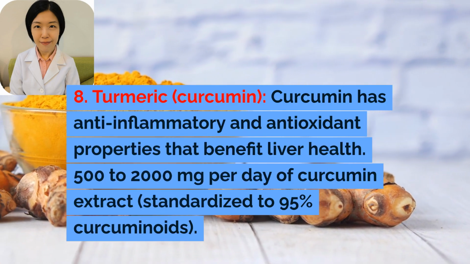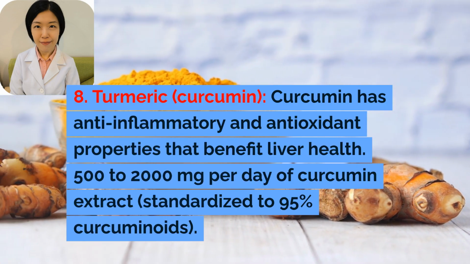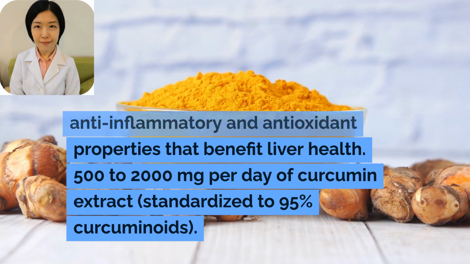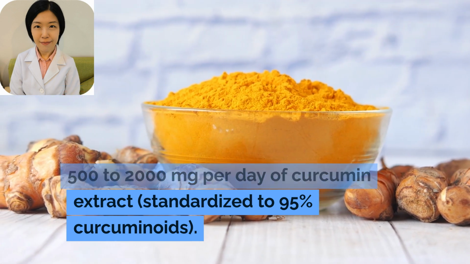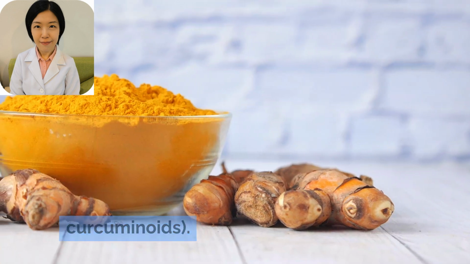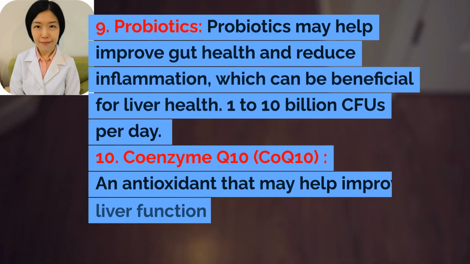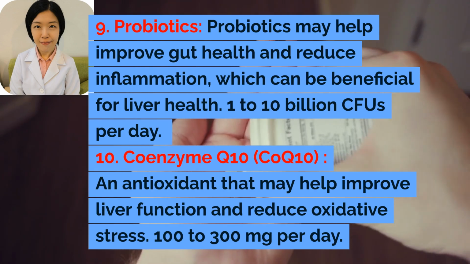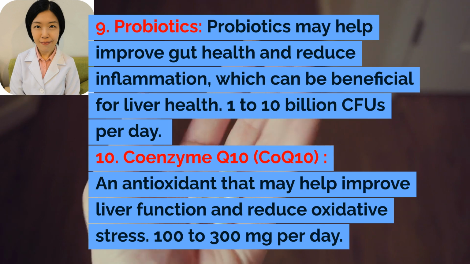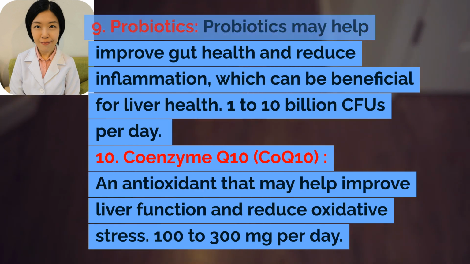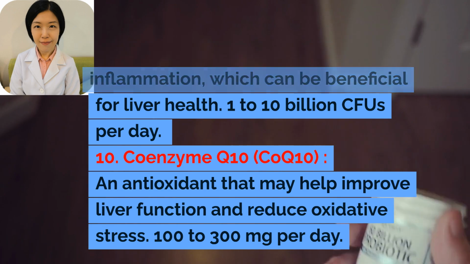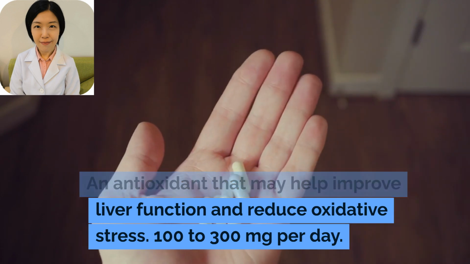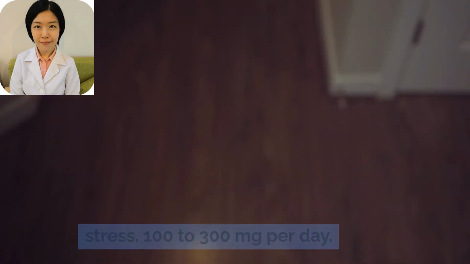8. Turmeric, curcumin. Curcumin has anti-inflammatory and antioxidant properties that benefit liver health. 500 to 2000 mg per day of curcumin extract, standardized to 95% curcuminoids. 9. Probiotics. Probiotics may help improve gut health and reduce inflammation, which can be beneficial for liver health. 1 to 10 billion CFUs per day. 10. Coenzyme Q10, CoQ10, an antioxidant that may help improve liver function and reduce oxidative stress. 100 to 300 mg per day.